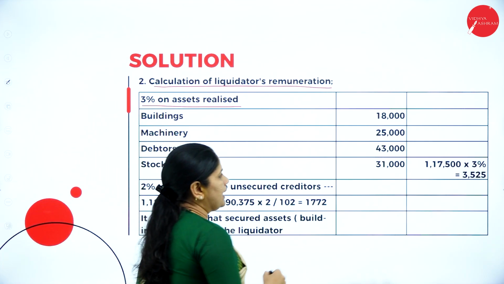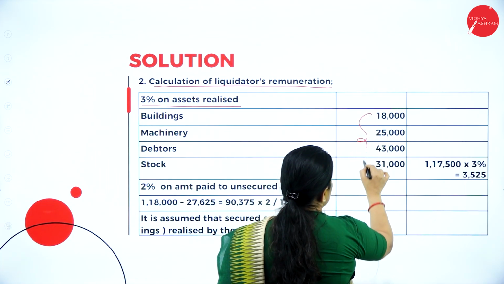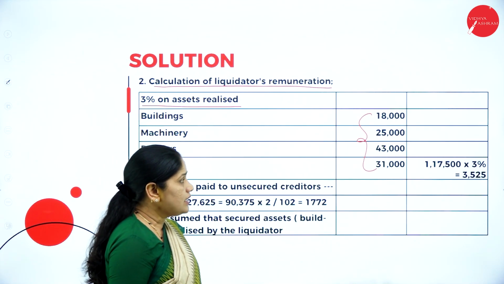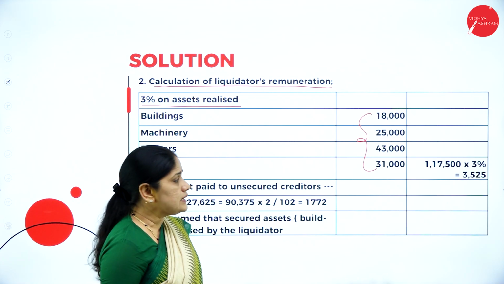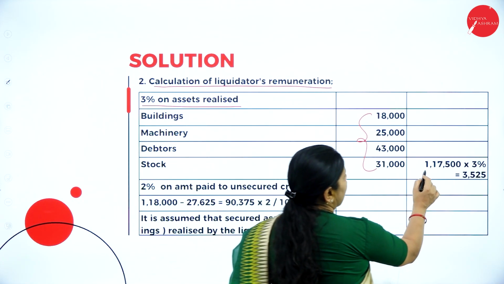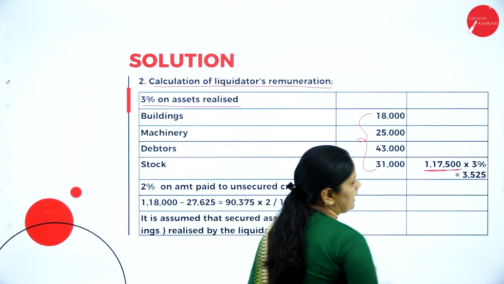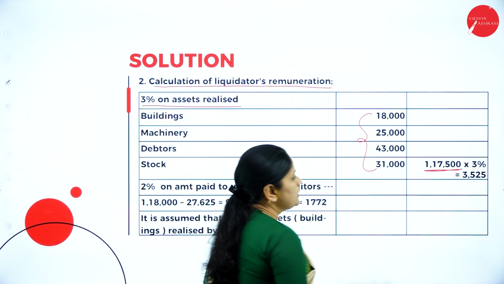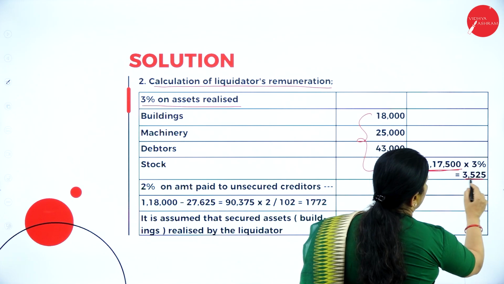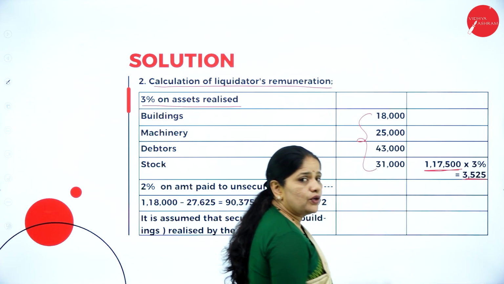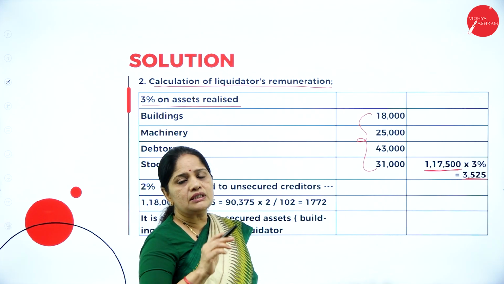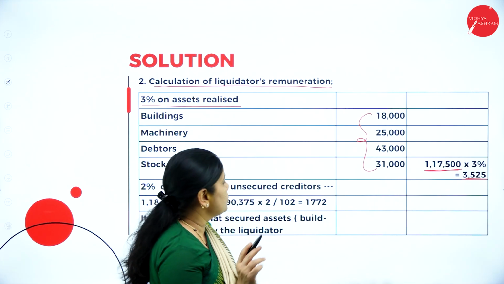So we will add. They have given us the various assets realized. The value of various assets realized is already given. So when we add up all this, I get a total of 1,17,500. So on that, if you calculate 3%, it will be 3,525 rupees. So this is the liquidator's remuneration, that is 3% on asset realized.